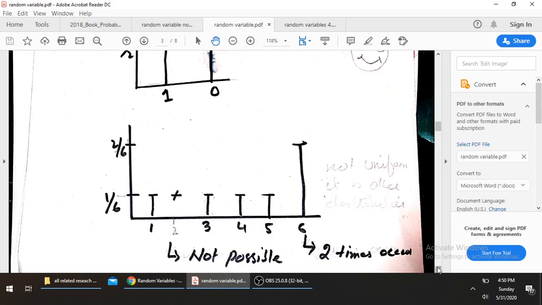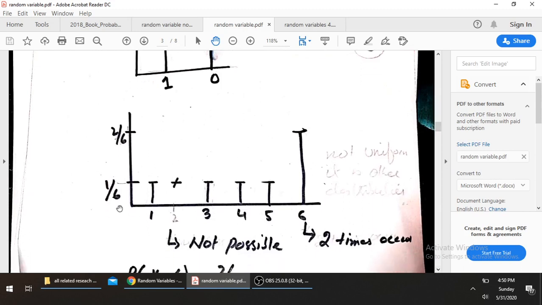The third example is about the unfair die. Here I have an unfair die, and the side 2 of the die is not possible, and thus about 6, 6 can occur 2 times. So 1, 3, 4, 5 have the probability of 1 by 6, but the probability of occurrence of 6 is 2 by 6, and 2 is not possible.